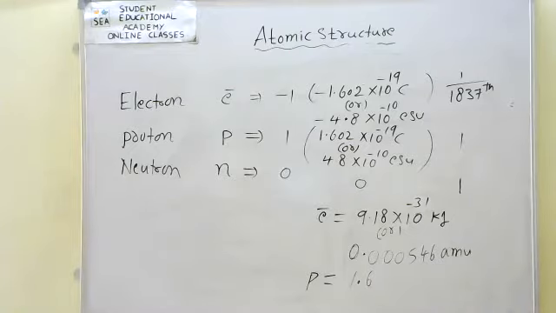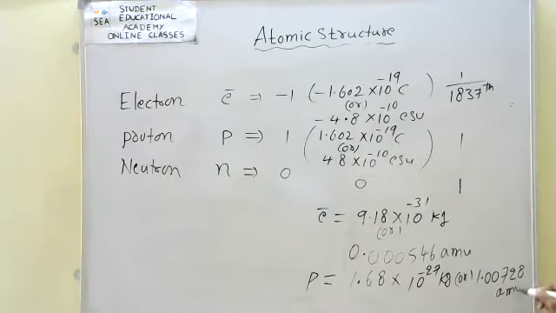If we take the proton, the mass of the proton is 1.68 into 10 power -27 kgs, or in AMU, approximately 1.00728 AMU, atomic mass units. Otherwise, for the neutron, what is the neutron mass in kgs?